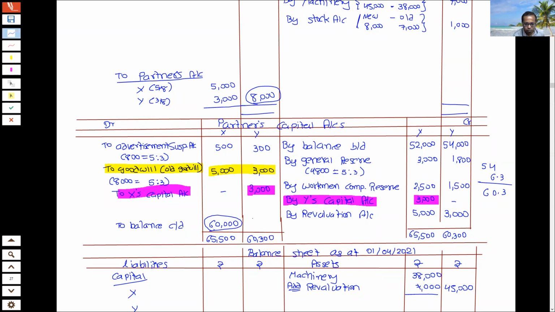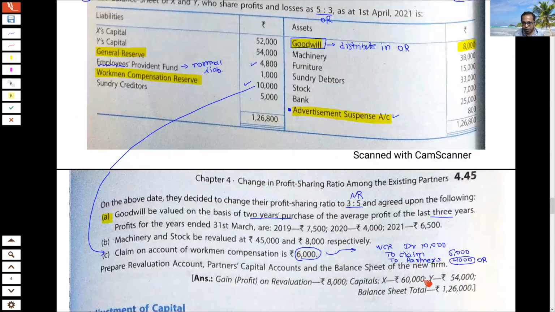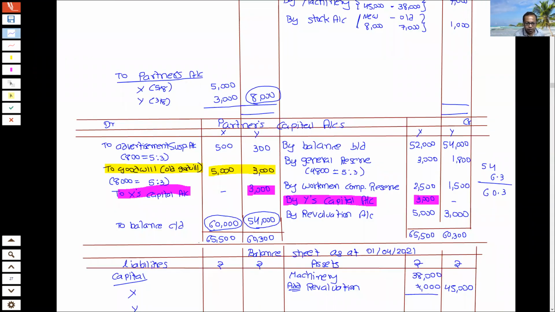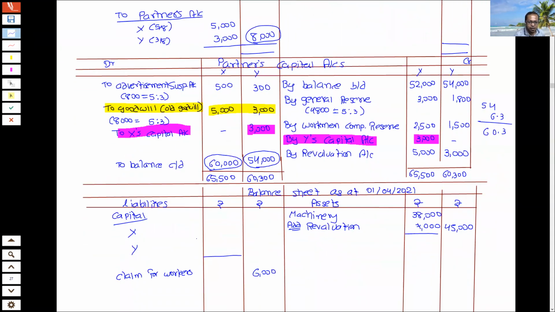So 54,000 I'm getting. Let's see. Yes, 54,000 balance of Y. So this capital we will introduce here in the balance sheet.